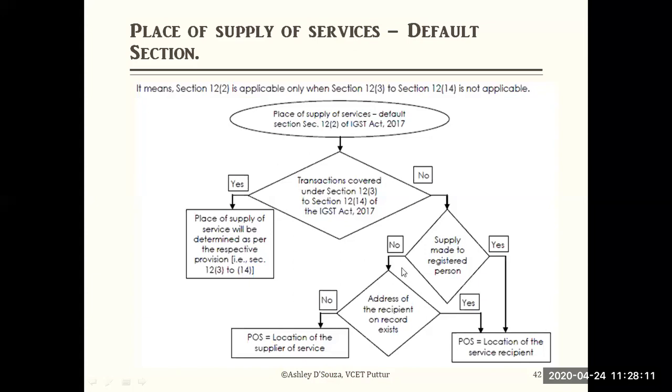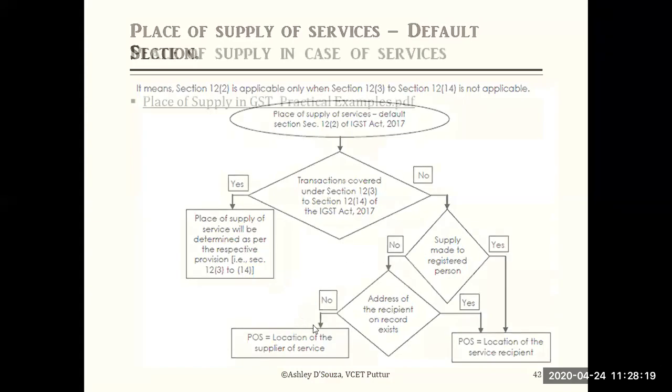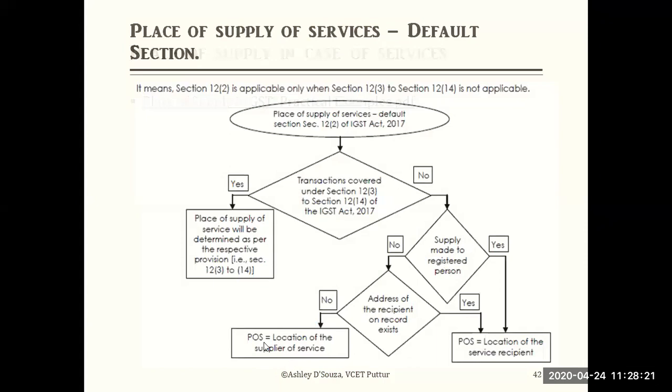But if the receiver's address is not available, then the place of supply will be the location of the supplier of service.